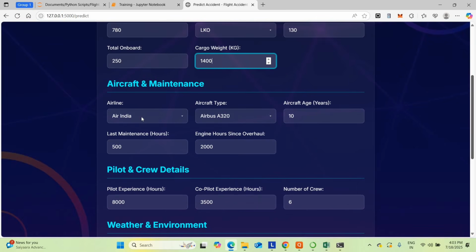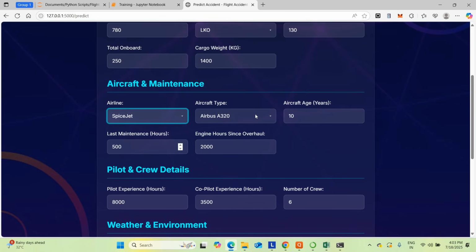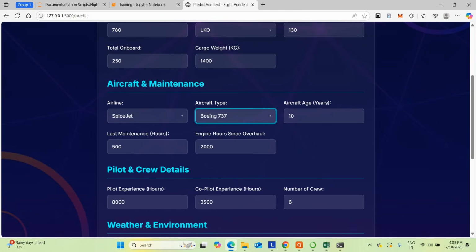So then I'm going to use airline. The particular airline I'm going to travel was SpiceJet. Then what's the particular model? Boeing 737. What's the aircraft age? It's nearly 18 years. Last maintenance, above 700 hours. Engine overhaul, it's around 1,800 hours.